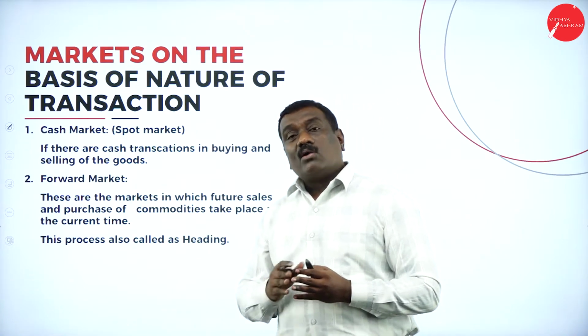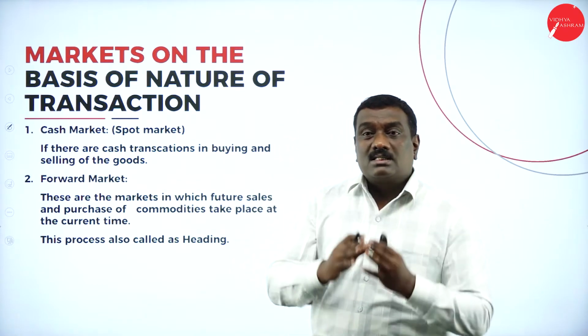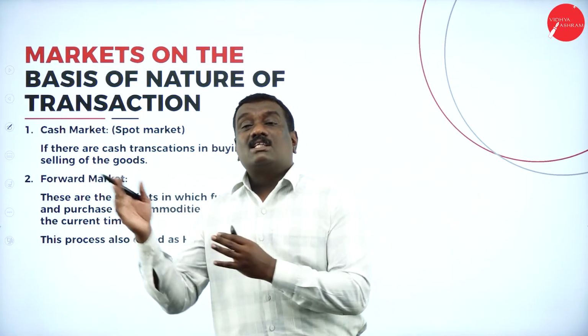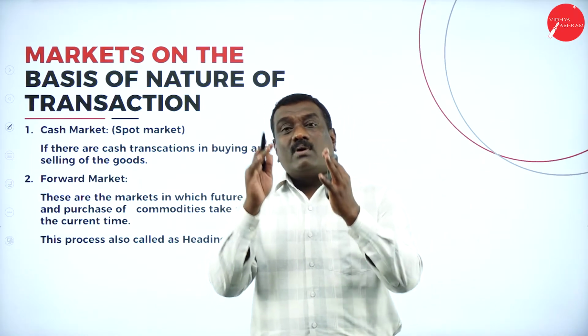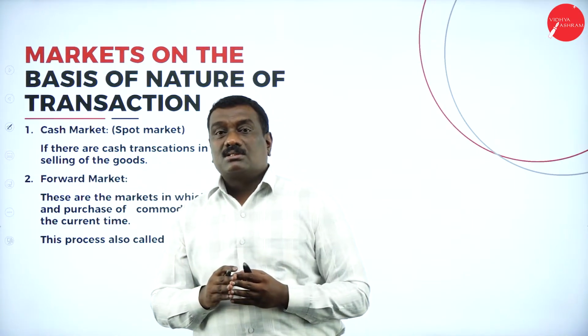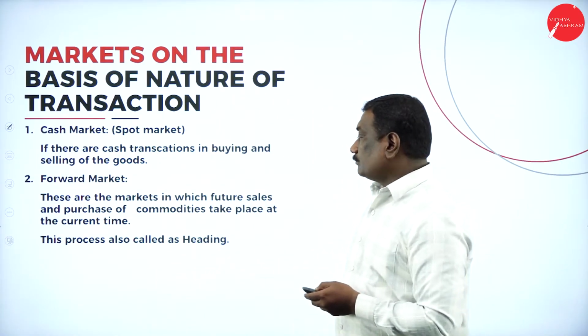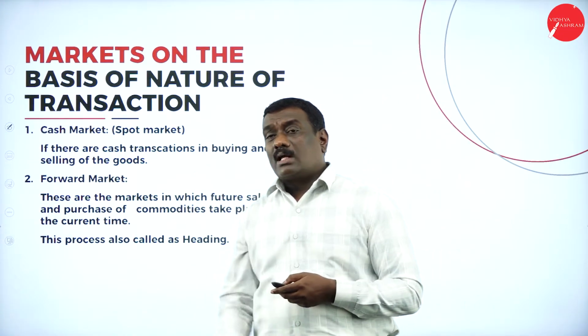But whereas forward market, it is a market where future purchases and future sellings take place. So under this particular market, you are going to purchase and do the selling for the future purpose, on the basis of the future, but in the current time. So this process is also called hedging.